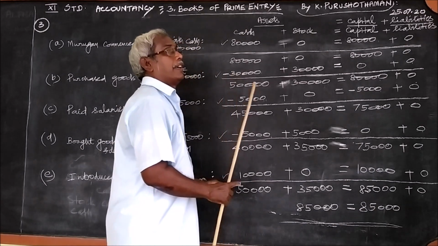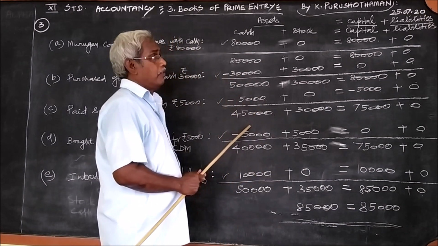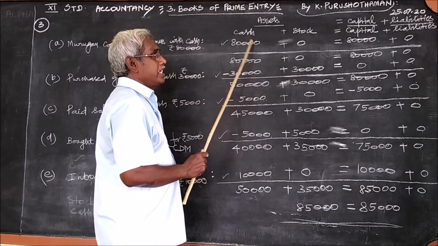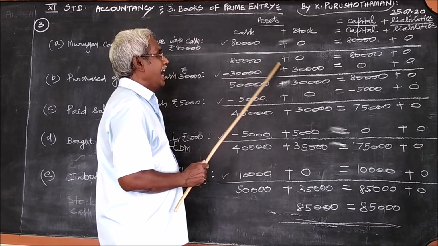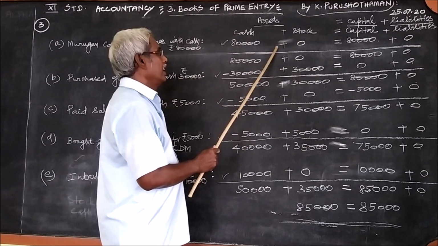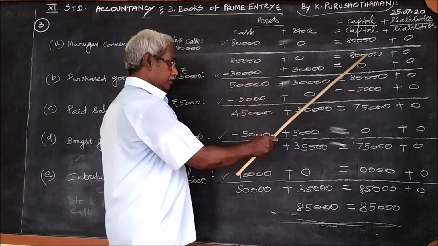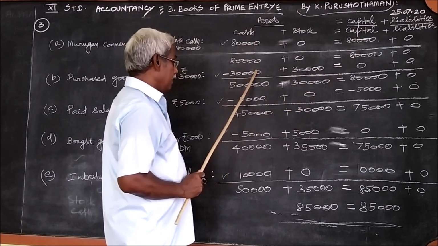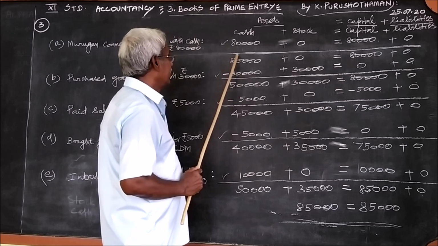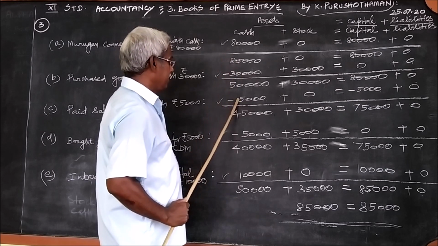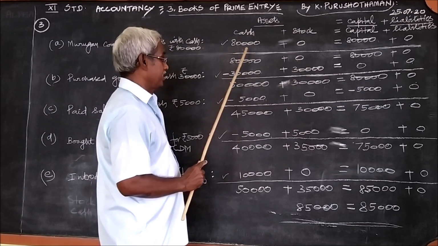After passing entries for all these transactions, what we must do, after each and every transaction we must add and write. For the first one, there is nothing to add and therefore you repeat the same here.